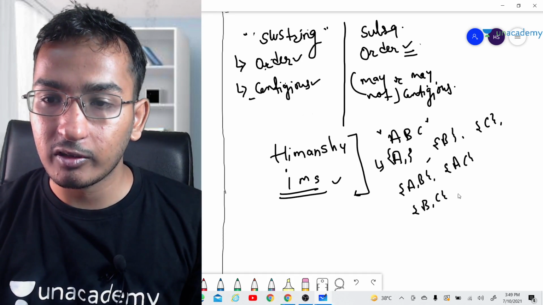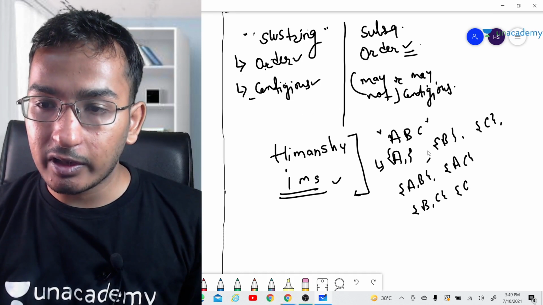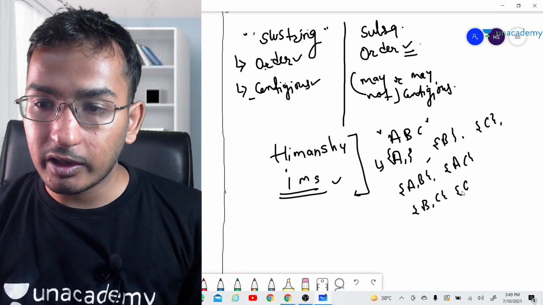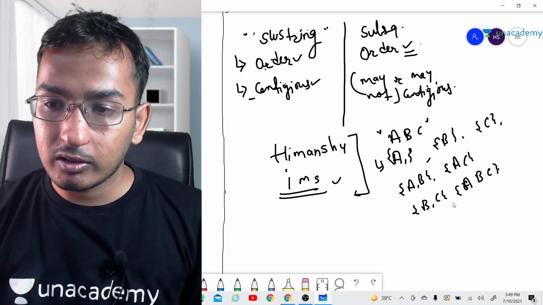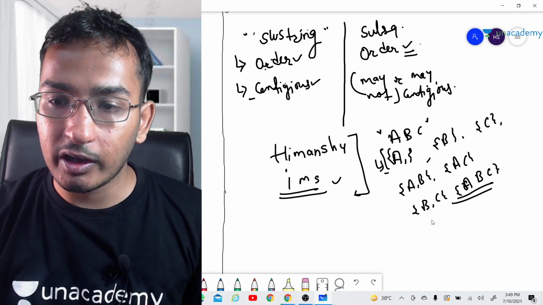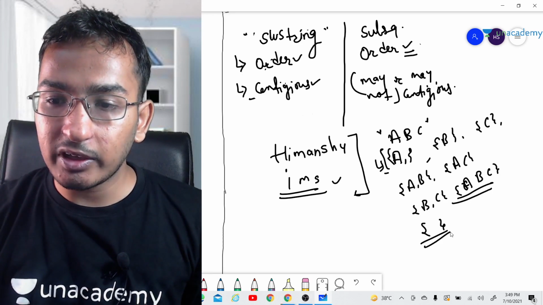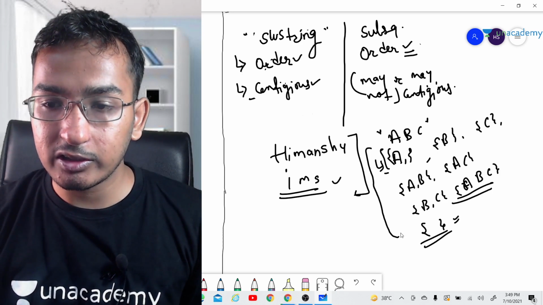BC is also a subsequence. C we have taken, and ABC is also a subsequence. So there are 7 subsequences for this string, and the empty string is also a subsequence of this string.